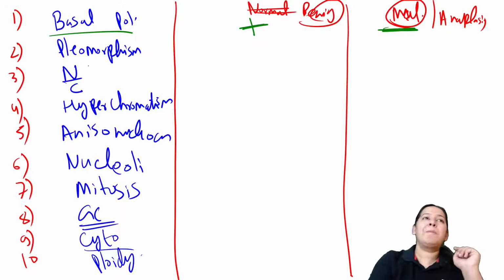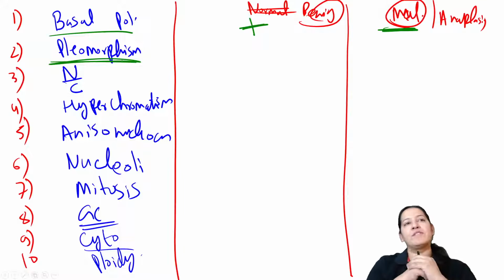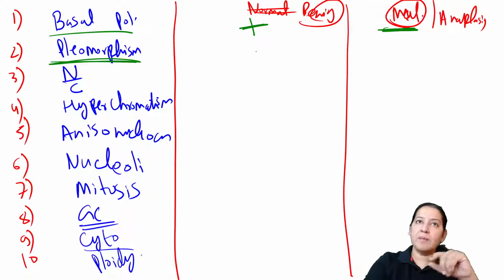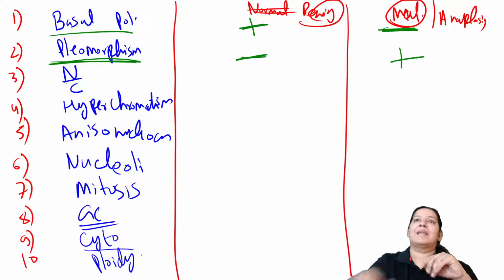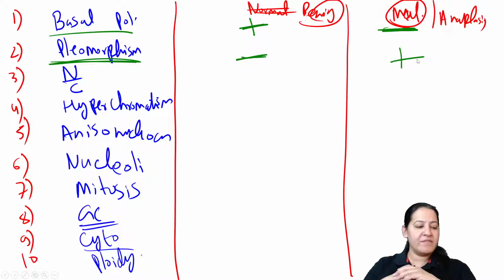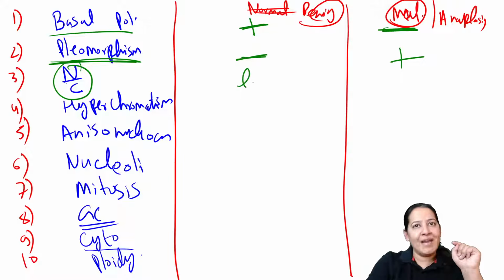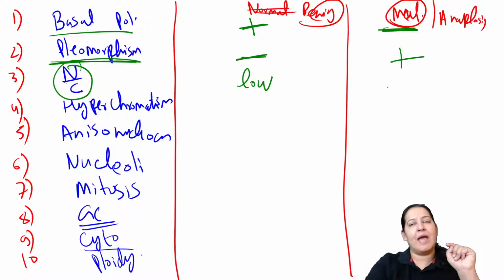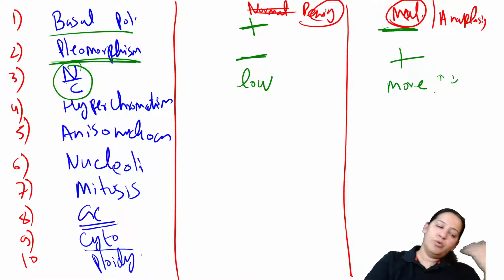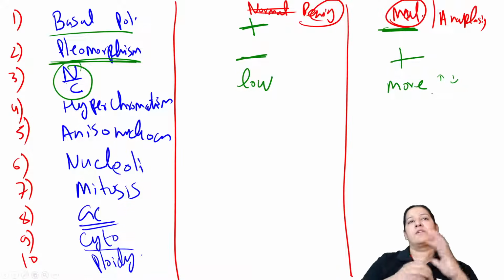Come on. What about pleomorphism? Pleomorphism is normally absent but present in malignancy. Pleomorphism is variation in shape and size. What about NC ratio? NC ratio is normally low, but in malignancy the NC ratio is more. It increases because the size of the nucleus increases and cytoplasm decreases. So the numerator is increasing, the denominator is decreasing.